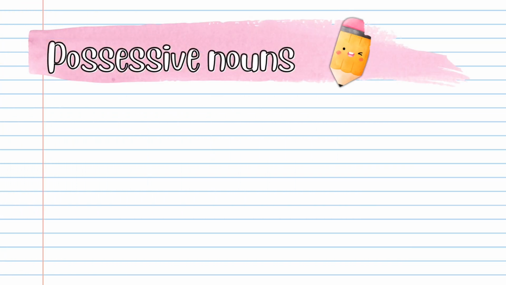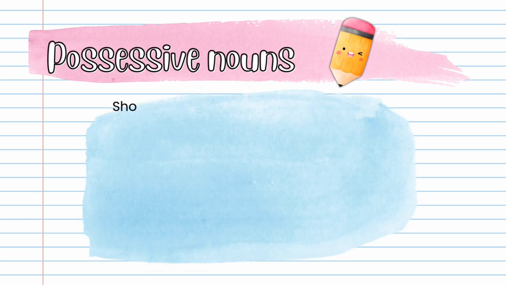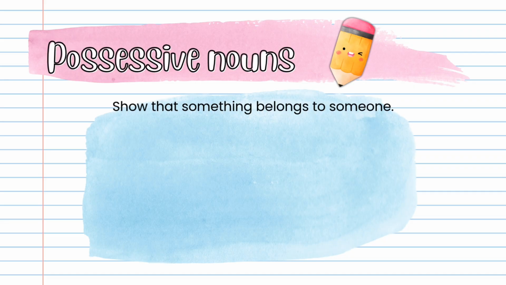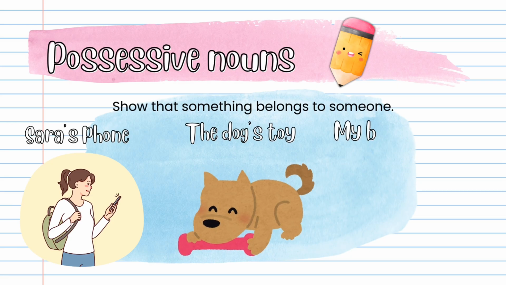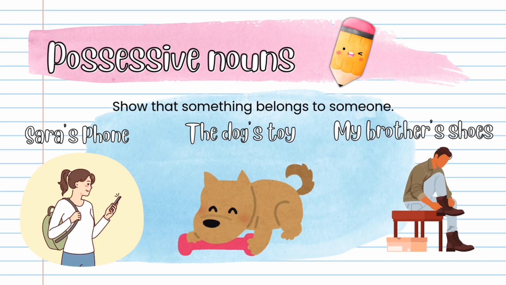And finally, we have possessive nouns. These nouns show that something belongs to someone. To form a possessive noun, we add an apostrophe and the letter S. For example, Sarah's phone, the dog's toy, or my brother's shoes.